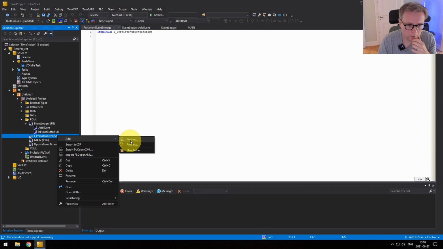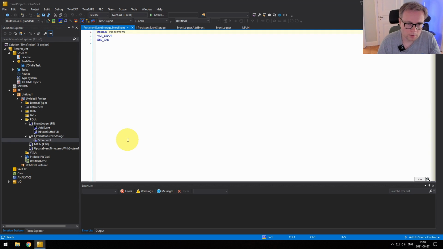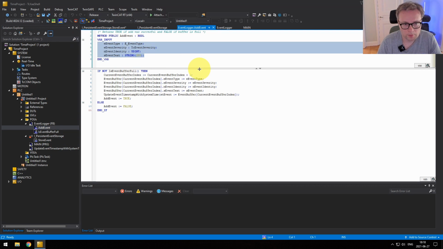So for this, we create a method. So again, kind of think of the method as the behavior, right? So what should it be able to do? Yeah, it should be able to store the event. So we can call it store event. No return type. And the input data is the event.